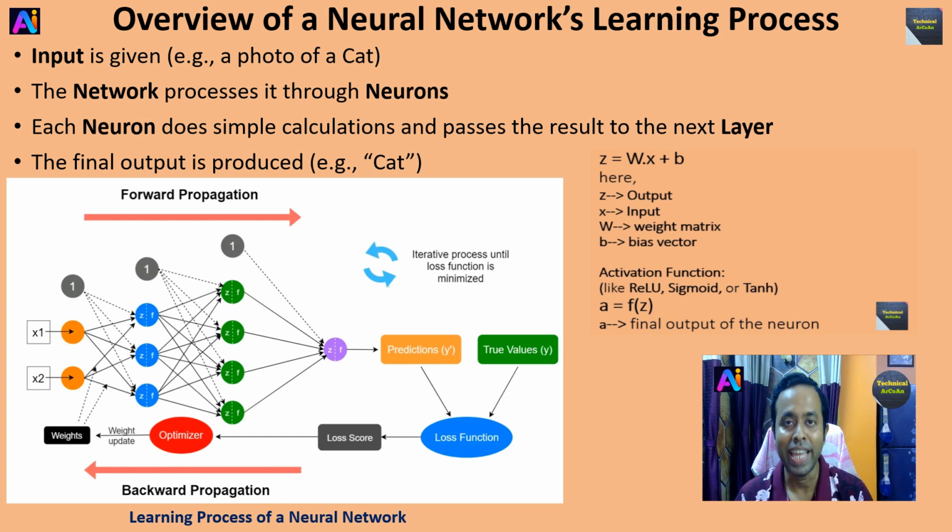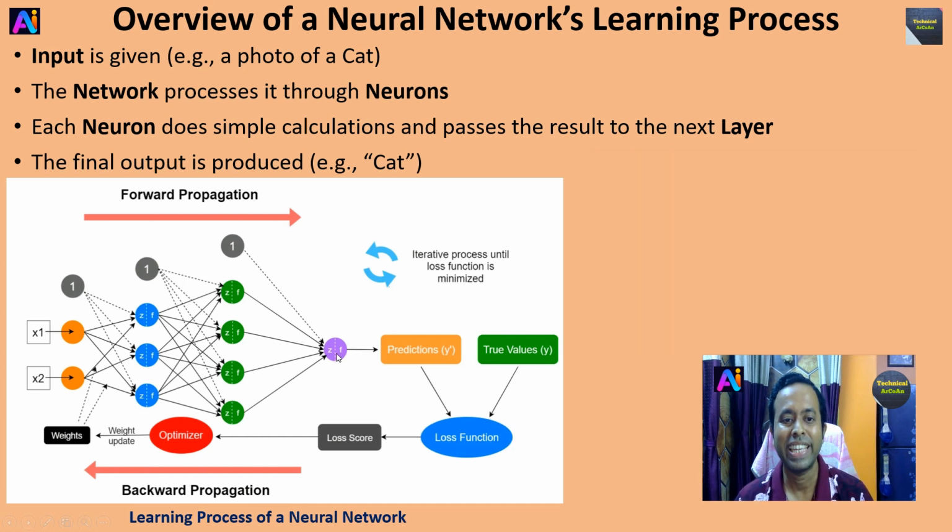Okay, and then applies the activation function f(z), with activation functions like ReLU, Sigmoid or Tanh. Okay, and the output layer gives the prediction, and it is compared with the true value, that is the correct answer from the data set.